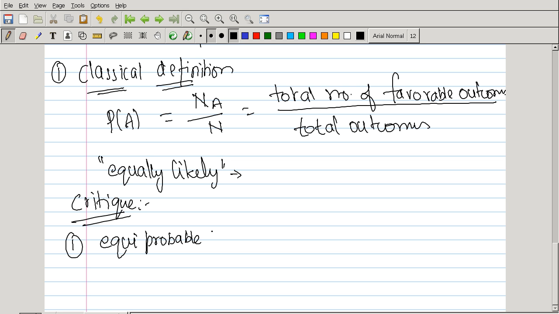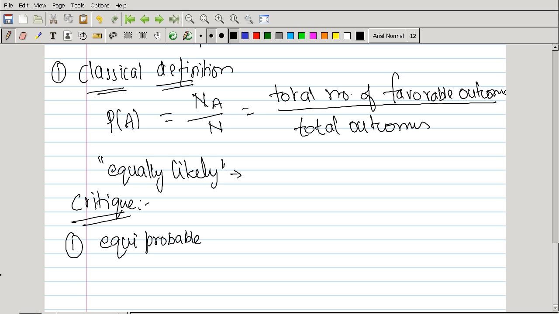The definition says that all the outcomes should be equally likely, which means all the outcomes should be equiprobable. When we are trying to define probability, we are using the term equiprobable, which doesn't make any sense.